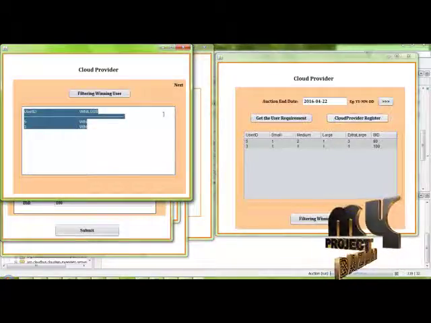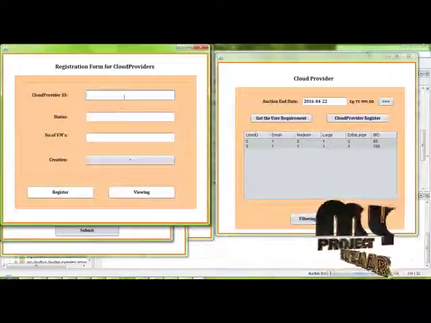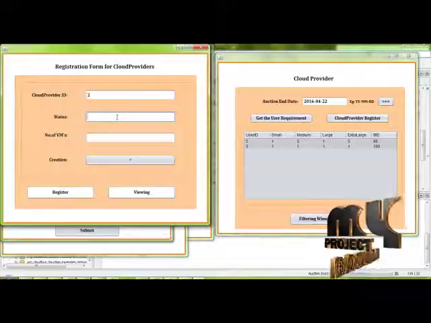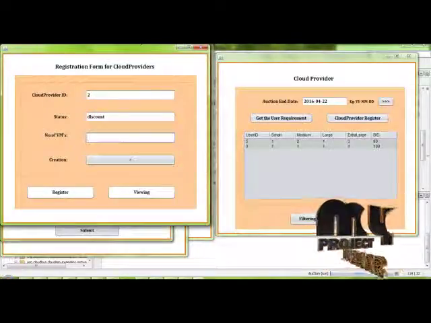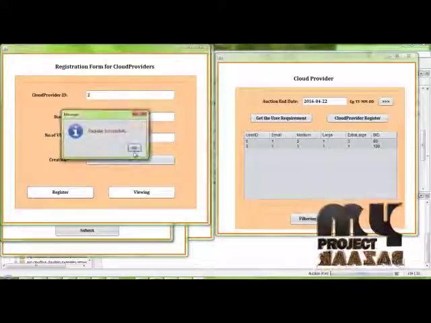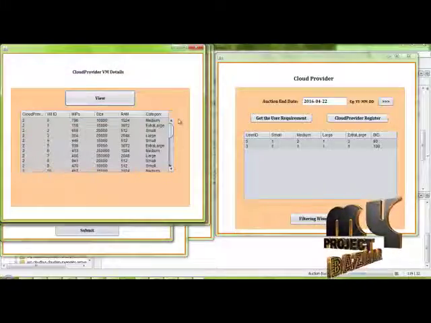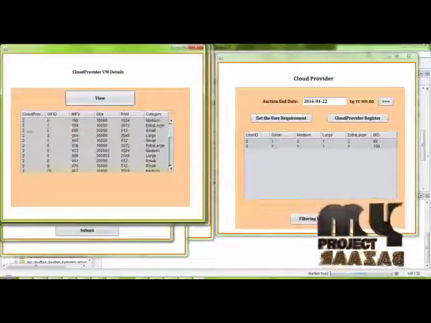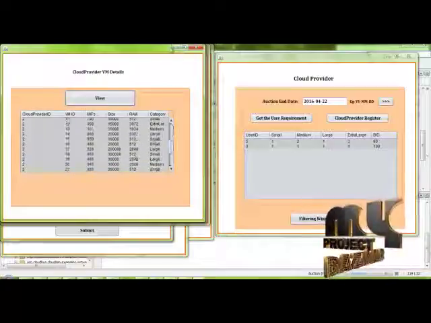Before that, the cloud provider registers and enters the status and the number of virtual machines. Here we enter 30 and it is registered successfully on the cloud provider side, and we can view the number of virtual machines created for cloud provider 2.